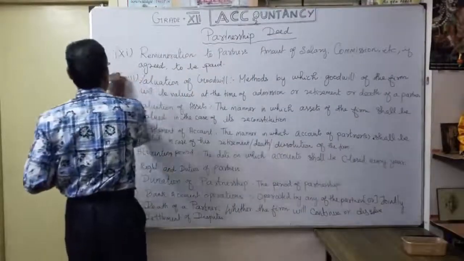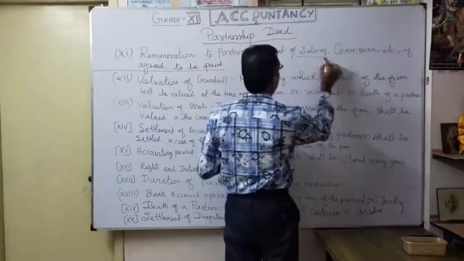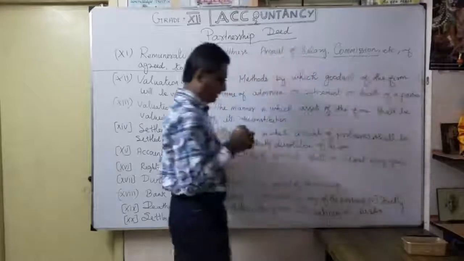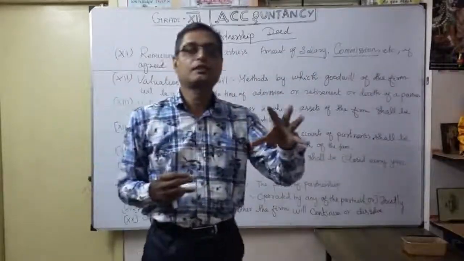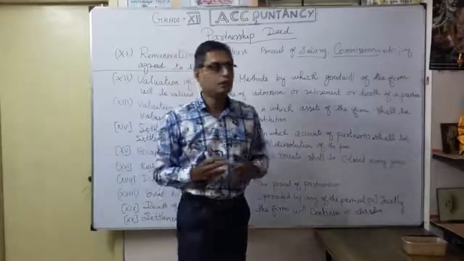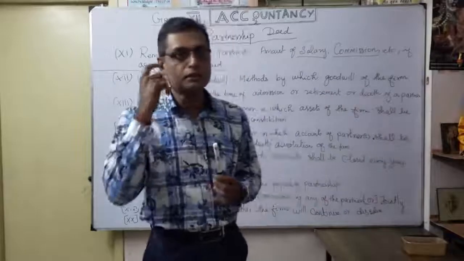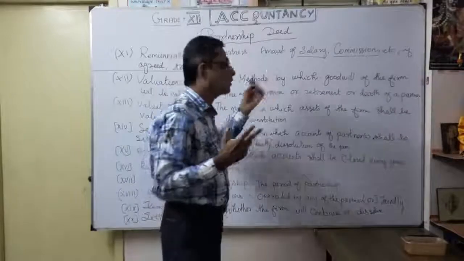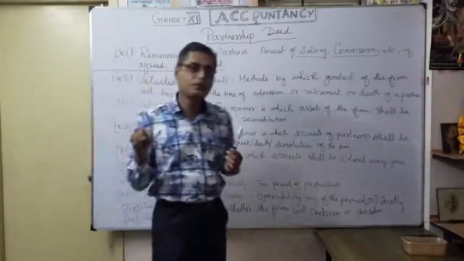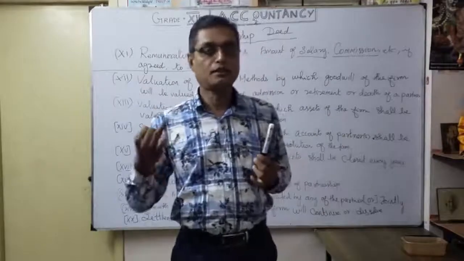Remuneration to partners. So what is that? Maybe the amount is salary or it is commission. Salary may be monthly; some partners will get a constant, fixed amount every month. Commission means based upon the volume of the business. So one partner can get a share of the profits, then even salary also, then commission.